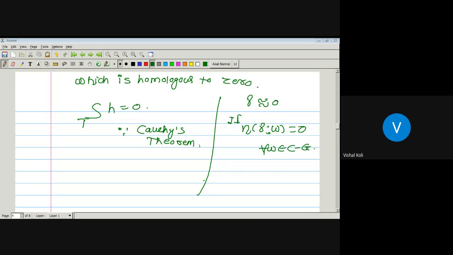Okay, so in the first case the given function is analytic. By Morera's theorem, if T is any triangular path in a set G and integration over the set T of H is equal to 0 and H is a continuous function, then H is analytic on that whole region. That is here, this region will be the open ball about A of radius R. So for the first case, the function H is analytic. Okay, now the second case.